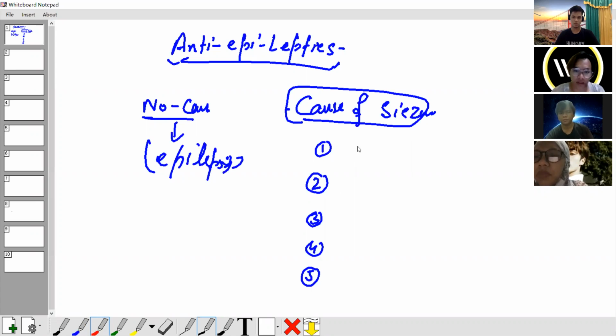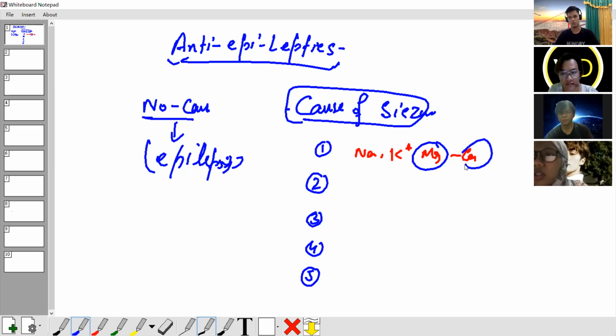First one, electrolyte imbalance, for example sodium, potassium, magnesium, calcium. Which two are very important? Number one, magnesium. Number two, calcium. Must keep in mind. If any newborn baby has a seizure, what will be your first investigation of choice? Must check electrolytes first. Hypomagnesemia and hypocalcemia are very important causes for seizure.